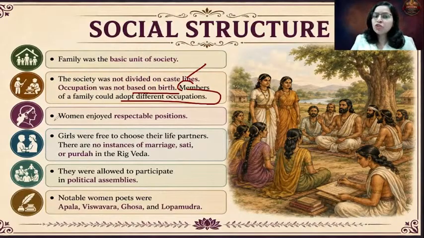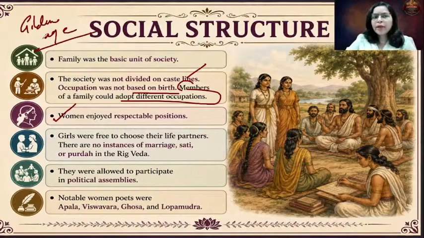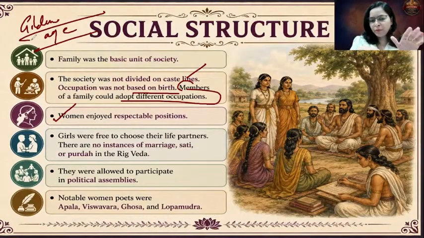Women enjoyed a very respectable position in the Rig Vedic age. Rather, the Rig Vedic age is considered to be a golden age for women. Now, why is it considered a golden age for women? If you remember in the political part, we understood that women were allowed to participate in the tribal assemblies, in political discussions, in Vidatha and Sabha. Like that, in social matters also, women had many rights.